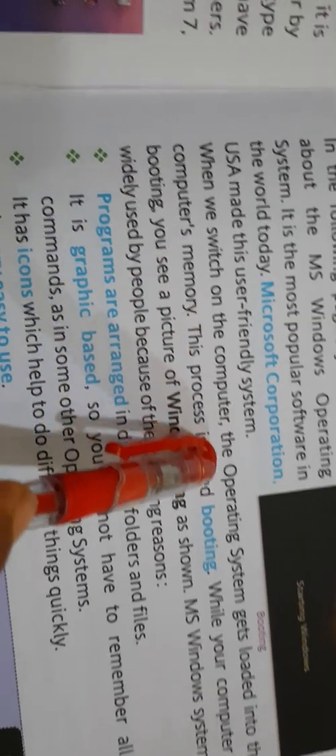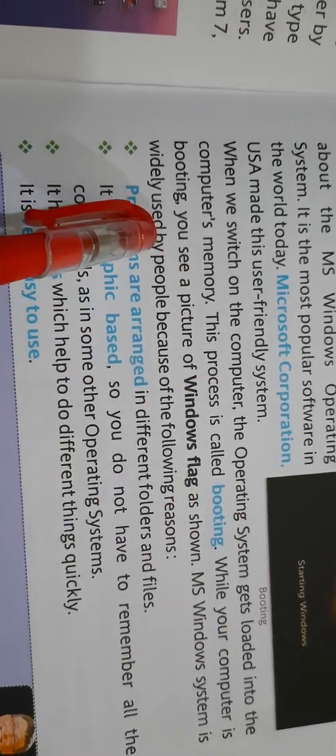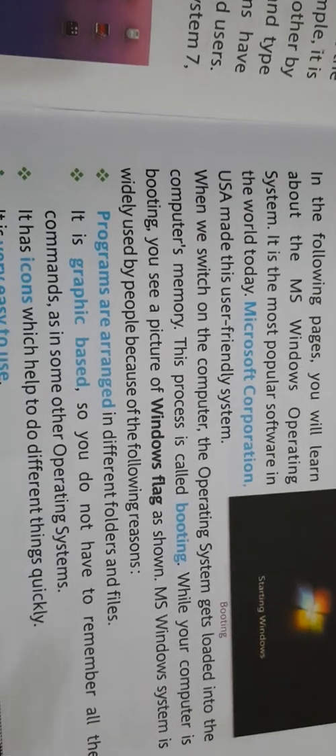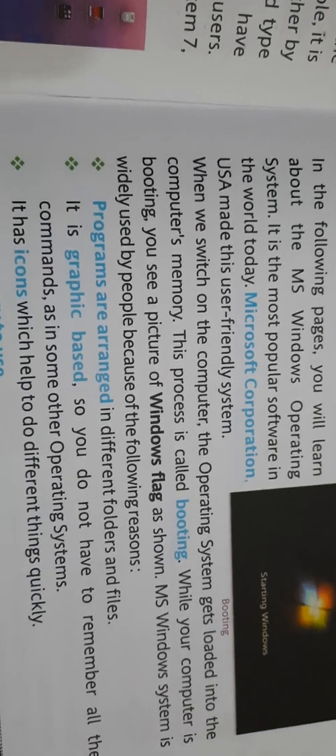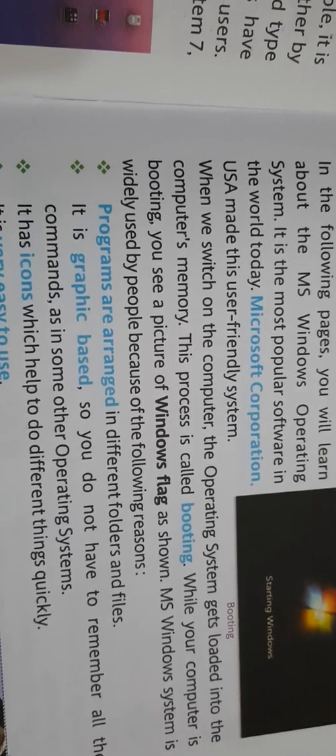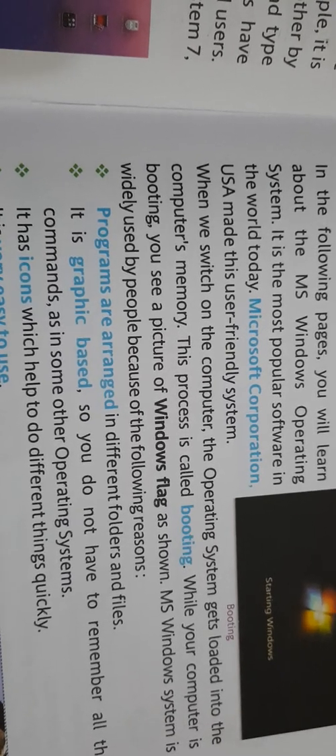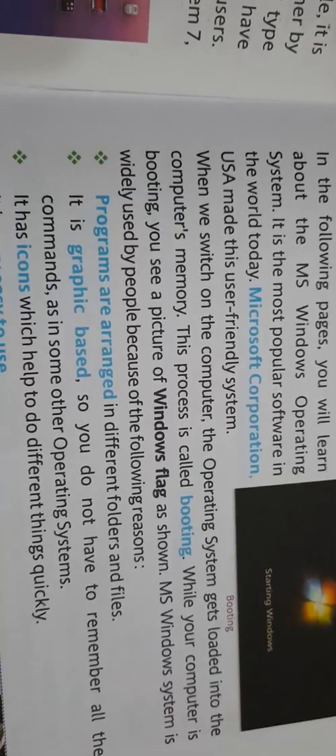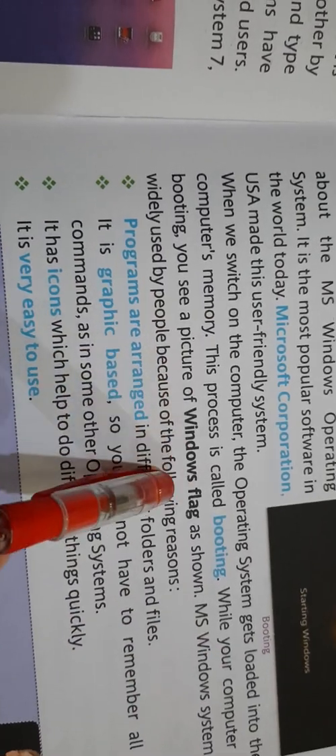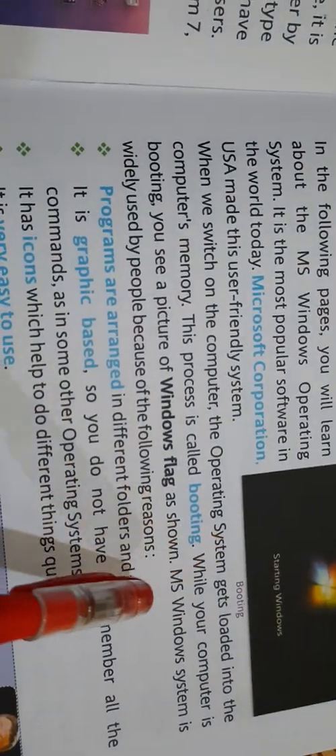When we switch on the computer, the operating system gets loaded in the computer memory, and this process is called booting. When you switch on the computer from the main power supply button and then you switch on the CPU, it takes a little bit of time, a few minutes or few seconds, for the operating system to start, and that process is called booting. While your computer is booting, you see a picture of the Windows flag as shown in the picture. I will show you practically what is the Windows flag.